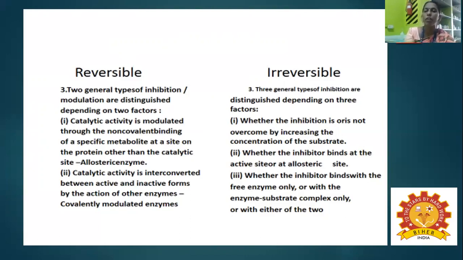And then irreversible reactions, if you distinguish them, this inhibition cannot be overcome by increasing the concentration of the substrate. The second point, whether the inhibitor binds at the active site or at an allosteric site. And the third point, whether the inhibitor binds with the free enzyme only, or with the enzyme substrate complex only, or with both.